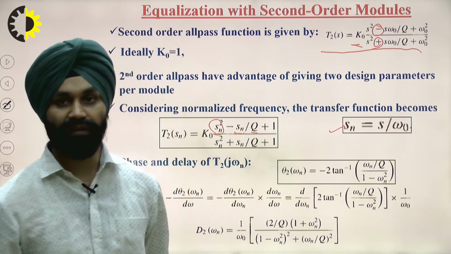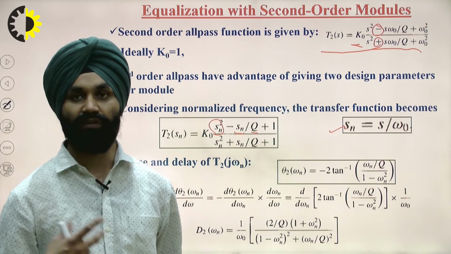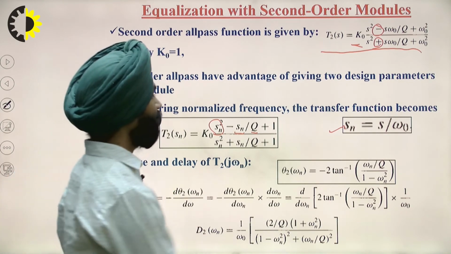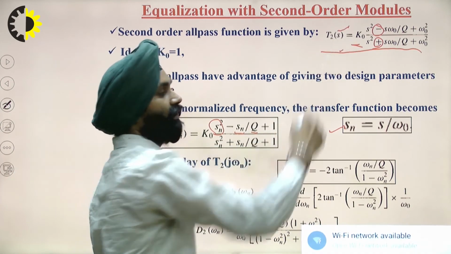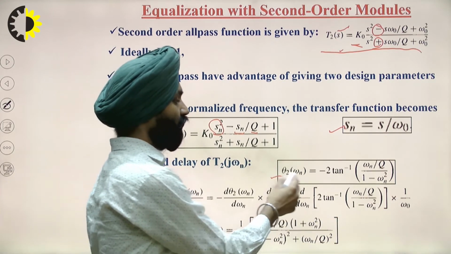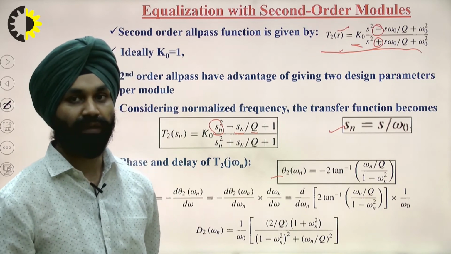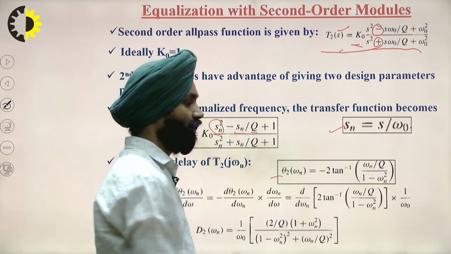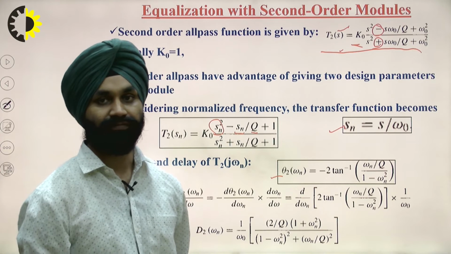The phase of this transfer function is again from the denominator, with the phase of the denominator doubled. So this will be equal to 2 tan inverse of (omega n by q) upon (1 minus omega n square).